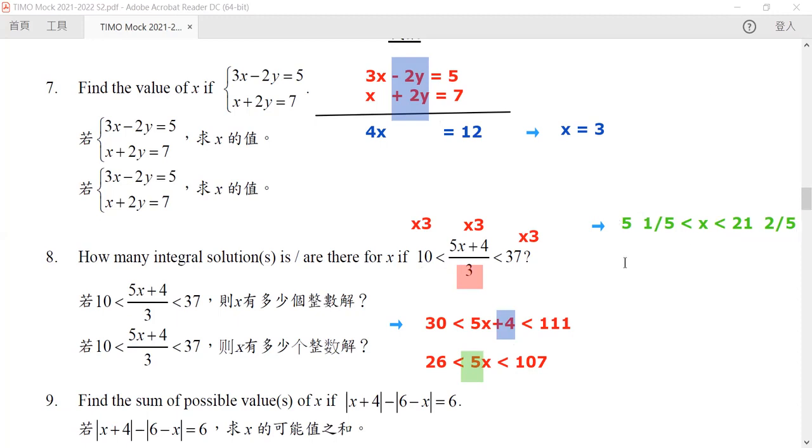Okay, so in other words, x can only be 6, 7, 8, 9 up until 21. So how many numbers are there? This is equal to 16 numbers. You can count directly, and hence our answer. How many integral solutions are there? 16.